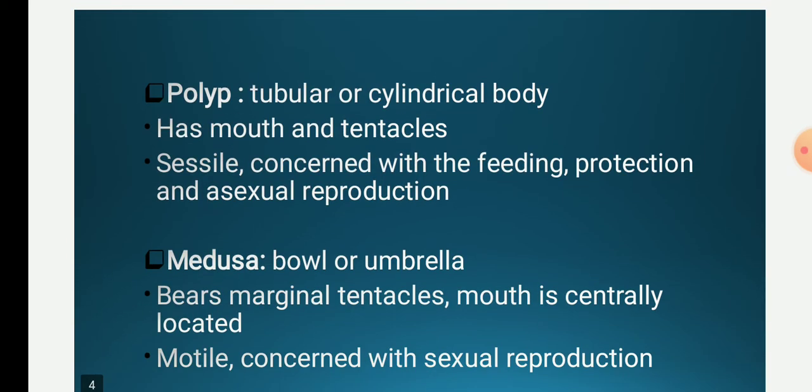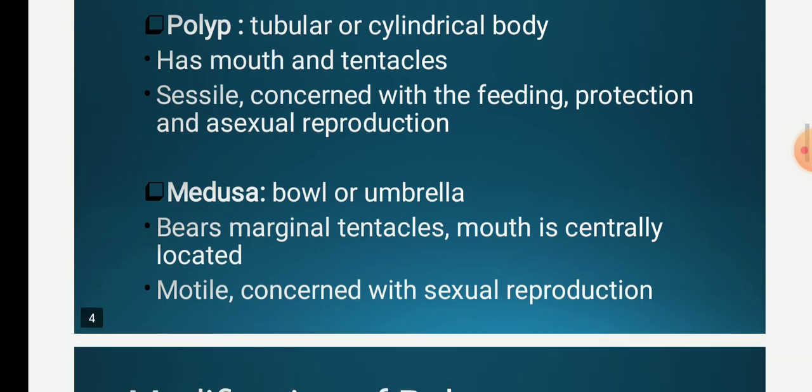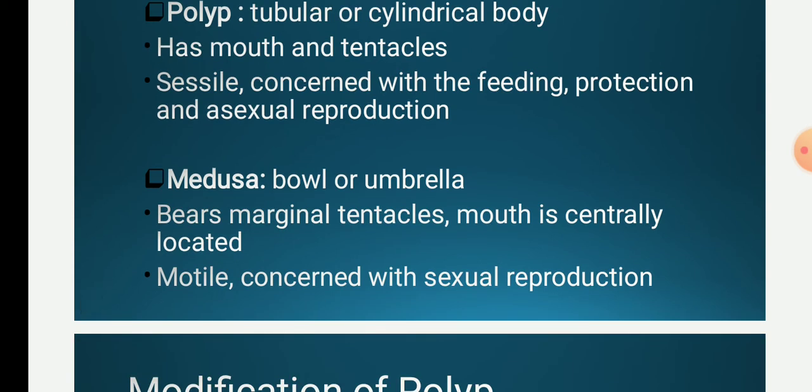Polyp is the body and has a mouth and tentacles, and it is sessile and mainly concerned with feeding, protection and asexual reproduction. Whereas medusa is bowl or umbrella-like, and it bears marginal tentacles. The mouth is centrally located in the manubrium, on the concave surface. It is motile and mostly concerned with sexual reproduction.